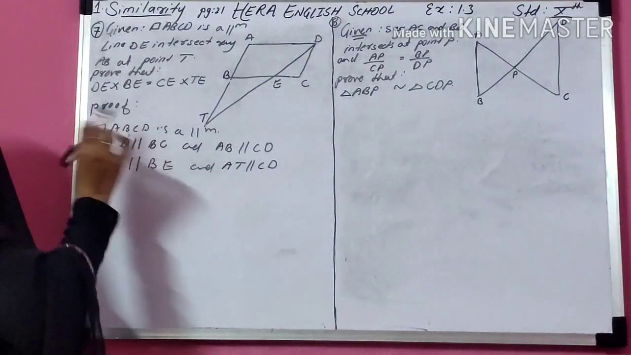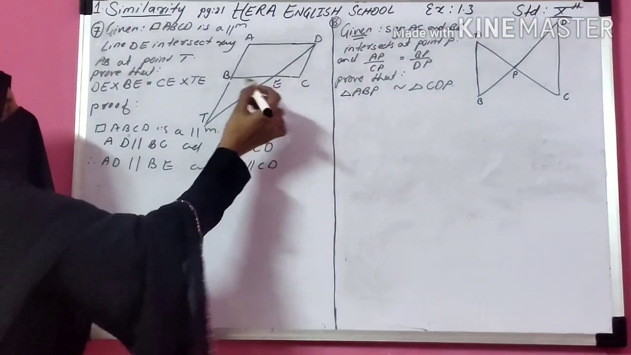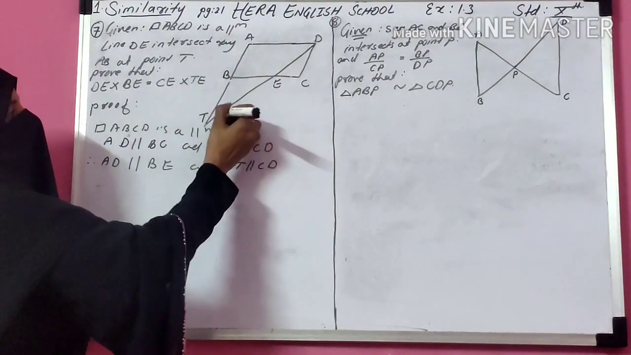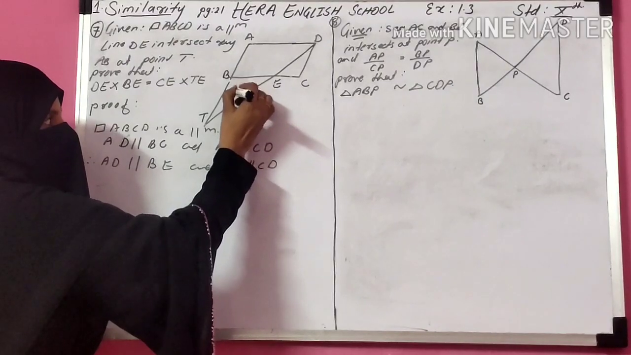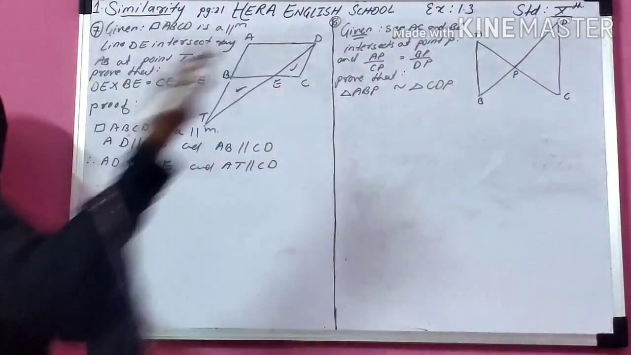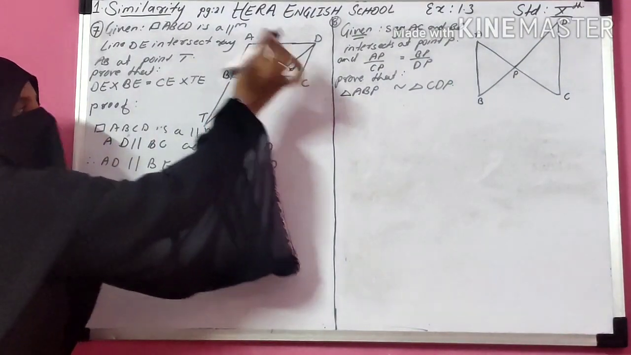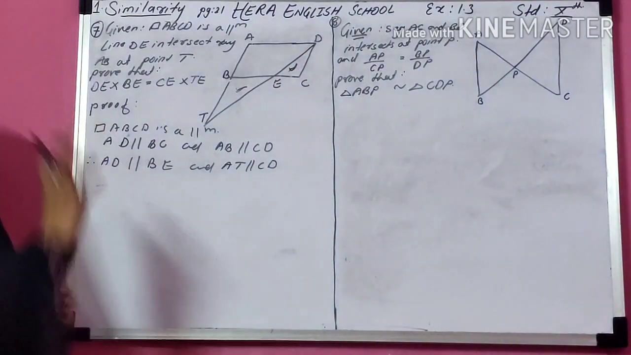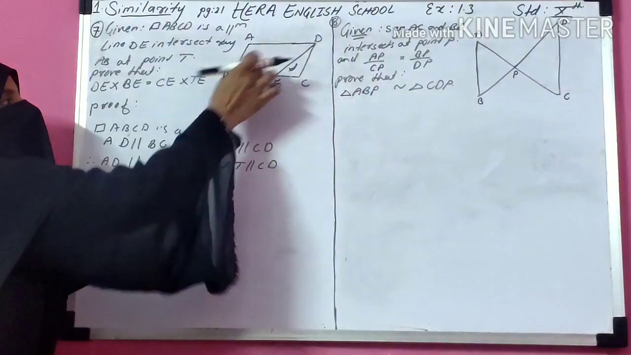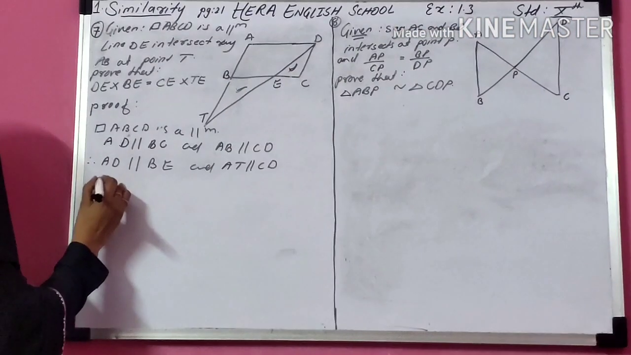Now, if you observe the proof part, DE, that means this. BE, that means this. CE, this, and AE, this. That means the question is about these two triangles. The question is about the corresponding sides of these two triangles. So if you want corresponding sides to be in proportion, first of all you have to prove these two triangles are similar. Now focus on these two triangles.